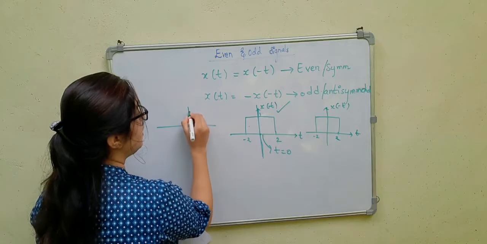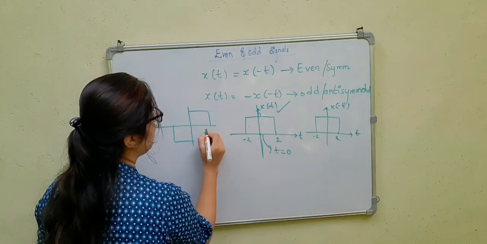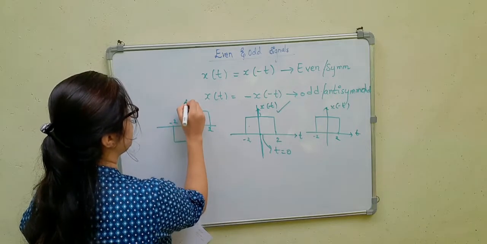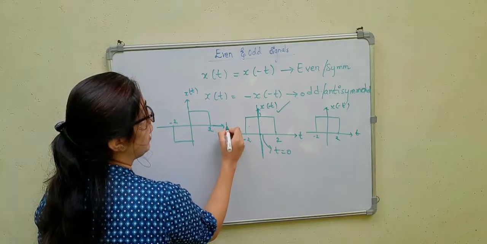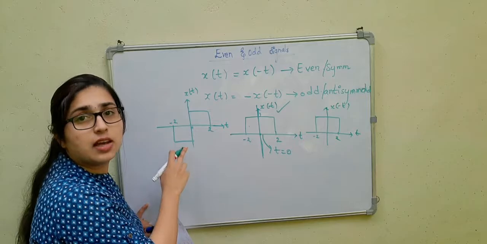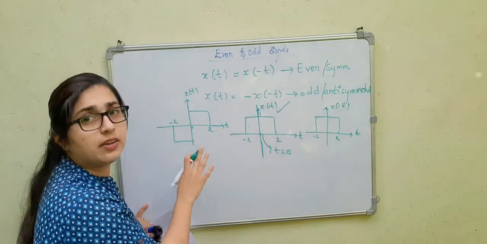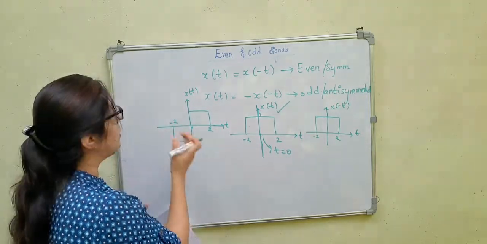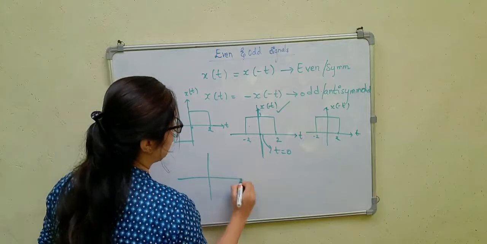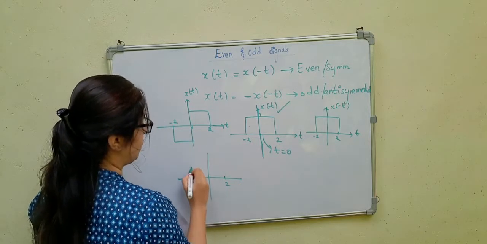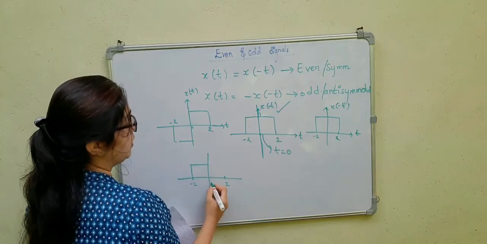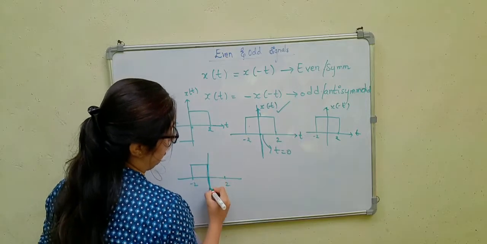Suppose I consider this signal now. This is 2, this is minus 2 and this is x of t. Now you have to identify if it is an odd signal or an even signal. If I take the reversal of this, whatever the value was at 2, now it comes at minus 2, and whatever the value was at the other point, it comes here.